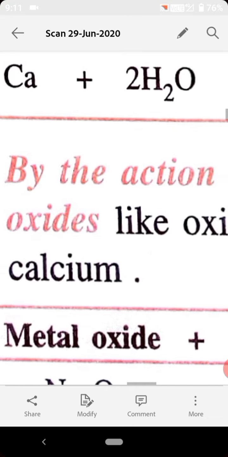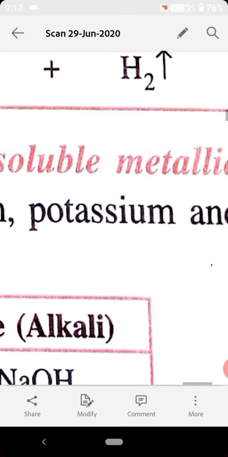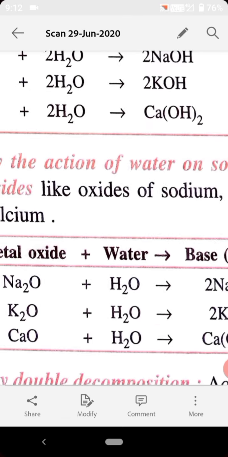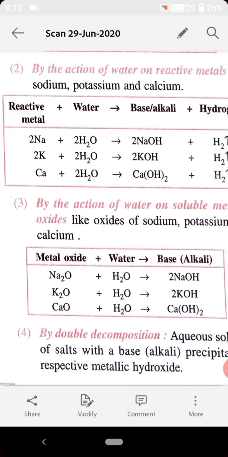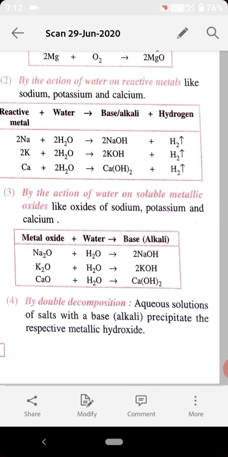By the action of water on soluble metallic oxides, like oxides of sodium, potassium and calcium. When water acts over soluble metallic oxides like sodium, potassium and calcium oxide, it forms a base, that is, an alkali.